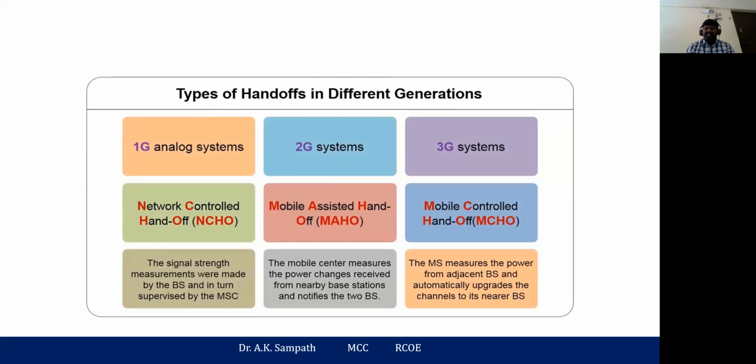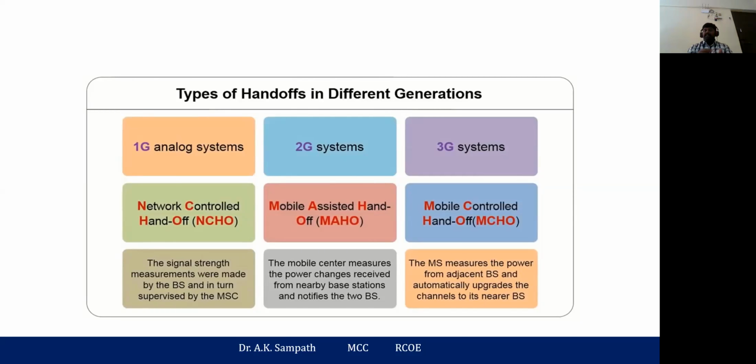So it depends upon the signal strength which is measured, right? And again the handover or handoff will be initiated. When we talk about the 3G generation system, the mobile station, which is the mobile terminal or the cell phone which you use, measures the power from the adjacent base station and automatically upgrades the channel to its near